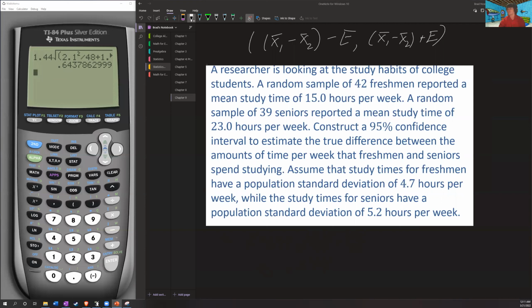So for this one, I'm just going to start by writing everything down and noting what is what. Okay, so here my n1 is 42. My x1 bar, 15.0. And then my sigma 1 is 4.7. My n2, which is my second sample, is 39.